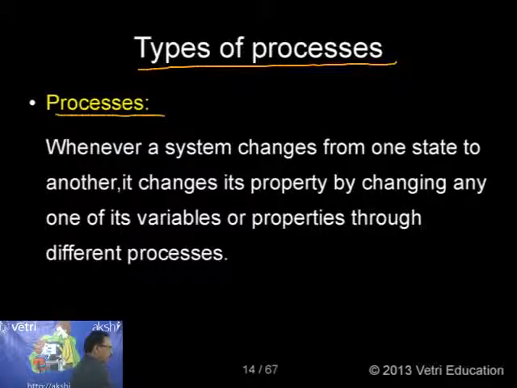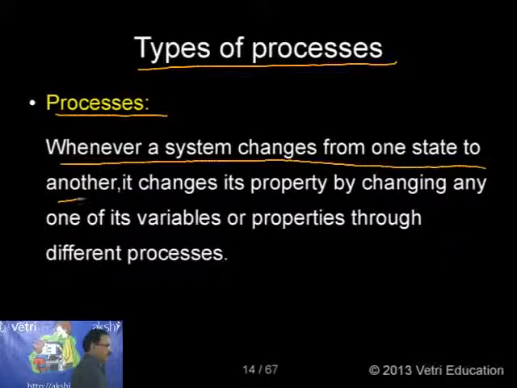Whenever a system changes from one state to another state, say solid to liquid, liquid to gaseous, gaseous to solid, whatever it is. It is not necessarily solid to liquid, liquid to gas, gas to solid. It may even be a liquid going from one temperature to another temperature, initial state and final state. You must have that idea also.